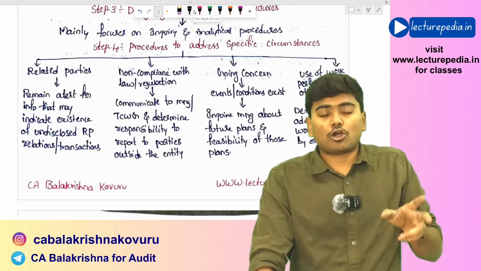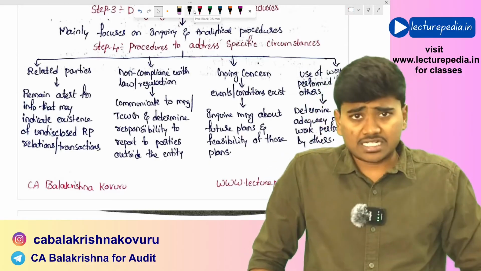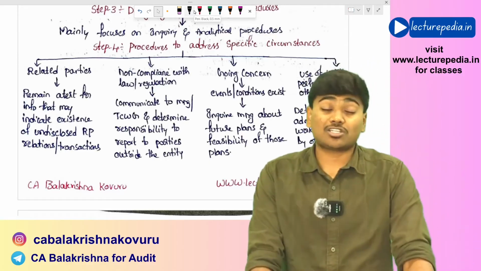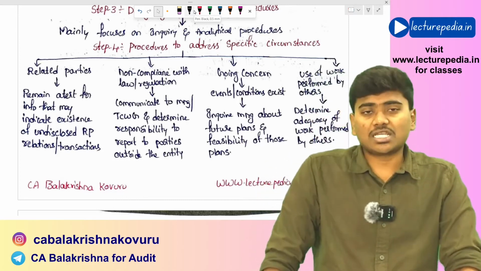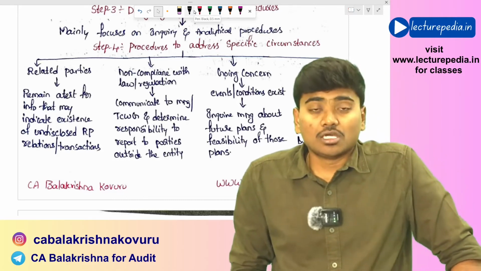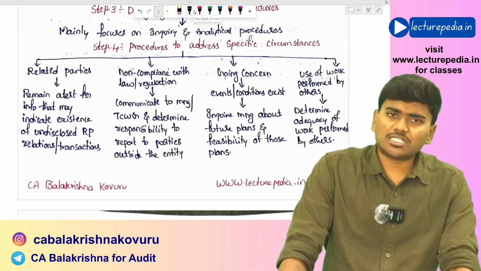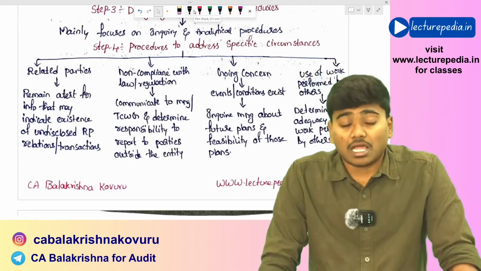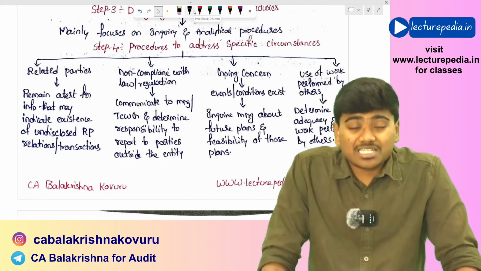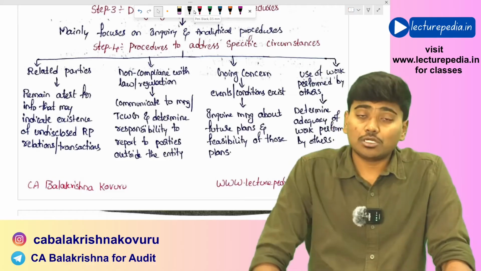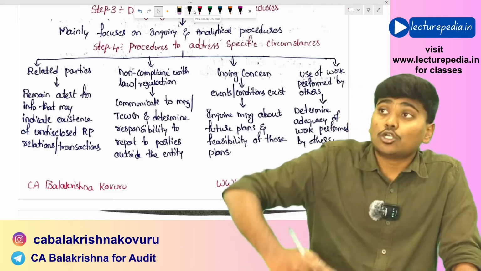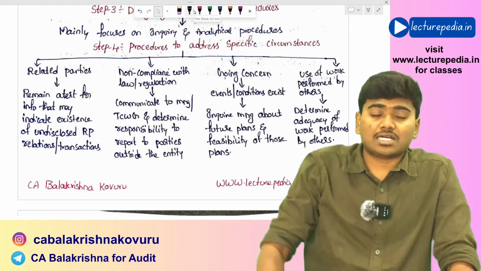And with respect to the non-compliance with laws or regulation, if the practitioner comes across non-compliance with laws or regulation during his review, he has to first of all communicate it with management or those charged with governance. And also he should determine whether there is any responsibility on him to communicate this matter to any third party outside the entity.